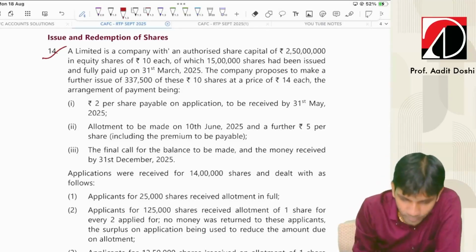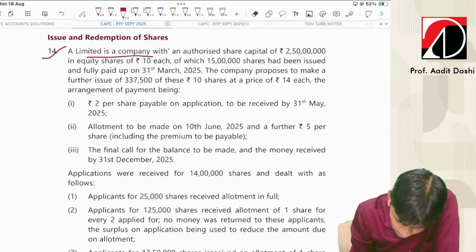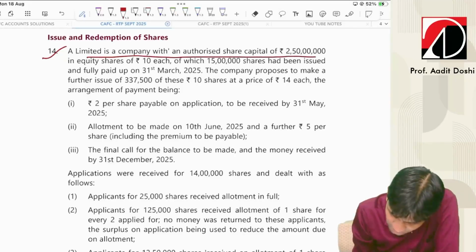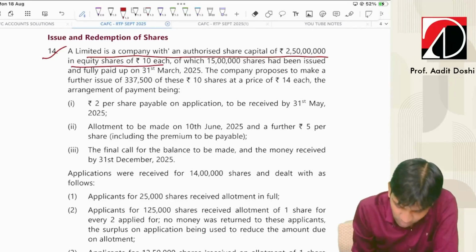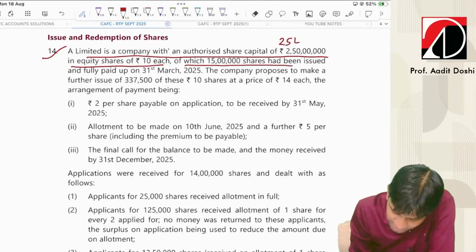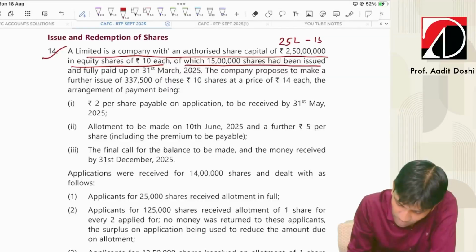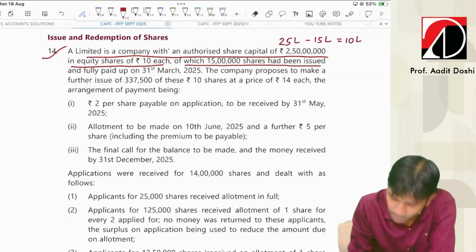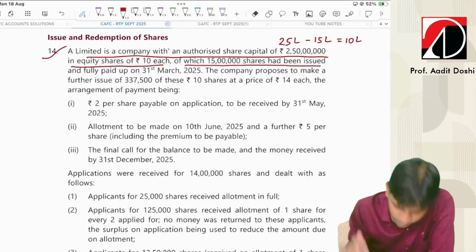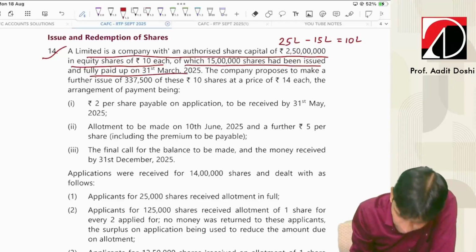A Limited is a company with an authorized share capital of rupees 2 crore 50 lakh in equity shares of 10 each. So basically 25 lakh shares are there, of which 15 lakh shares had been issued. Out of that, 15 lakh already issued. So what is the balance left? Balance left 10 lakh shares. Fully paid on 31st March 2025.